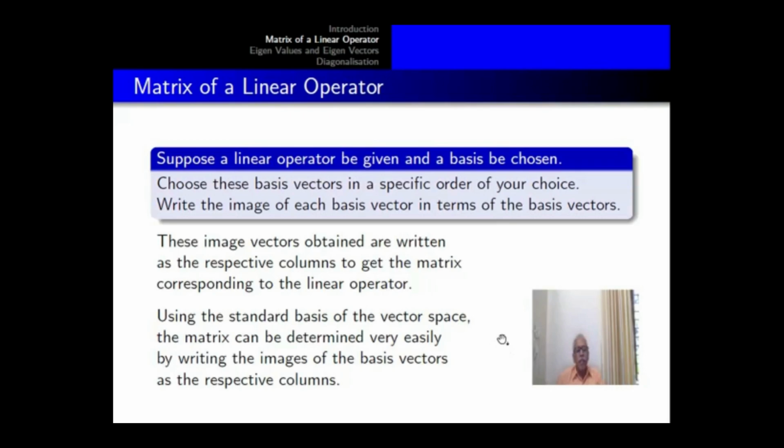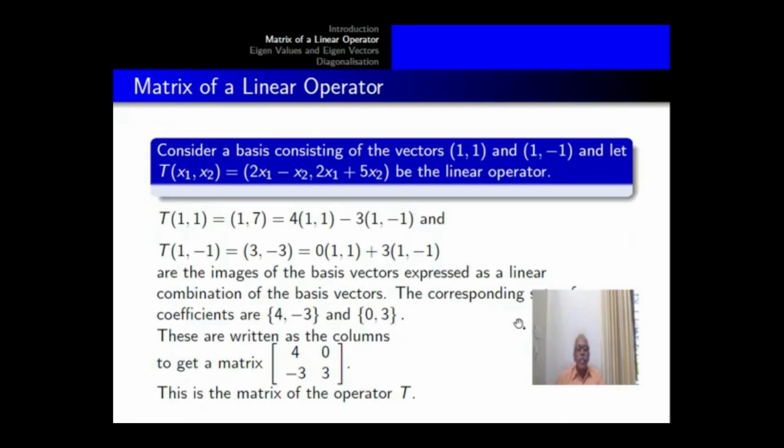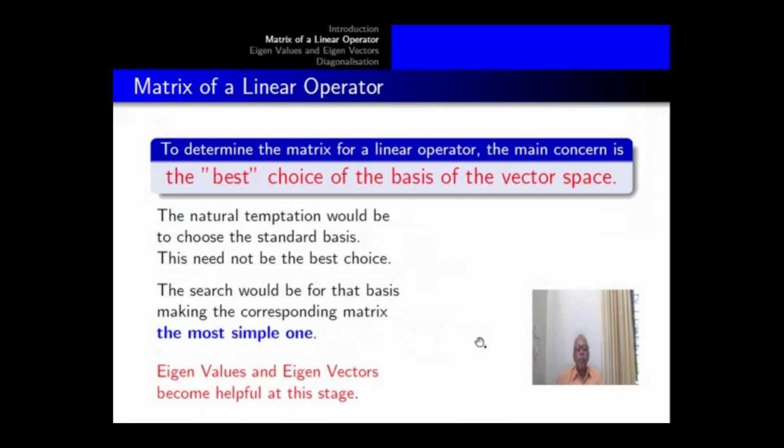But if you use a basis other than the standard basis, instead of writing the images, the corresponding sets of coefficients are written to get the matrix. Now there is a question: when you write the matrix, what must be the best choice of the basis of the vector space?